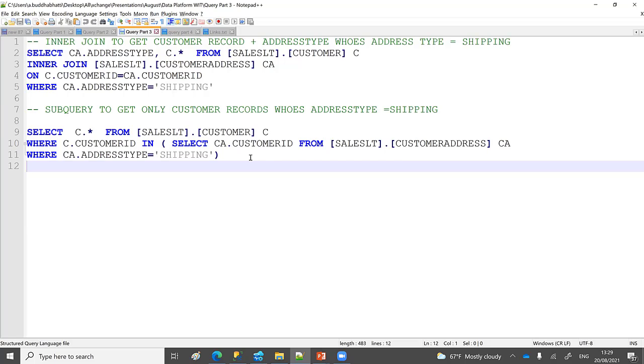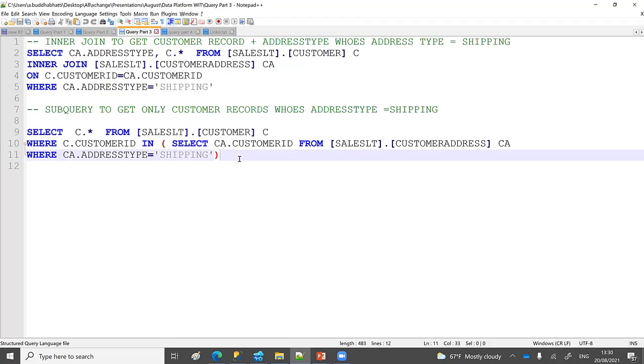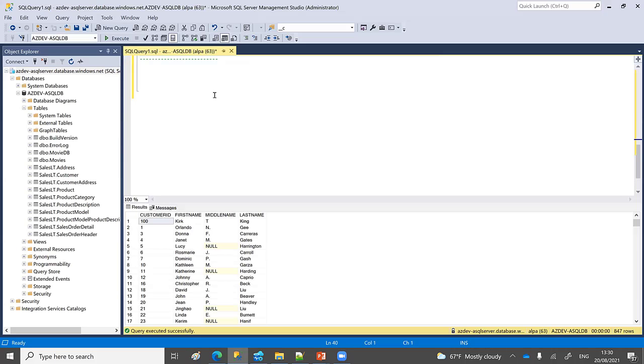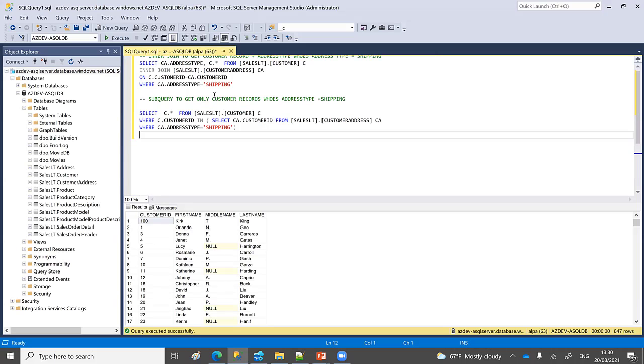At that time you need a join scenario. So here I have used a join scenario as well. If you see here, I'm joining two data sets, customer and customer address, because I'm only interested in customer address type is shipping.